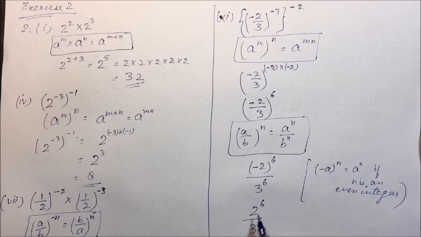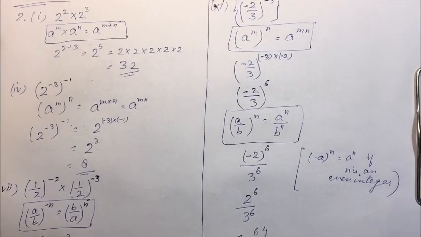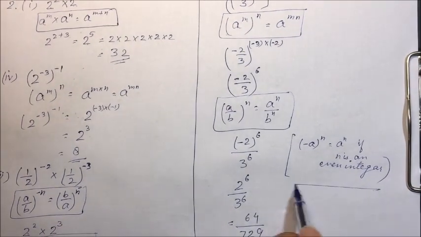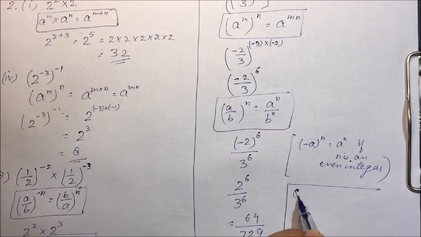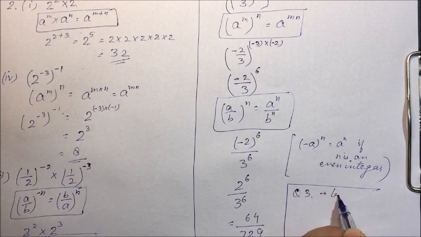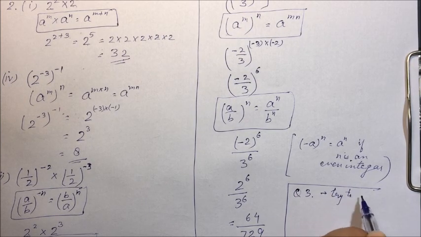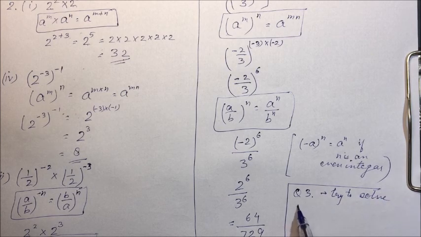So 2 raised to power 6: we have to multiply 2 by itself 6 times. How much will it be? 64. And 3 raised to power 6 is 729. Now in question third, try to solve the remaining.